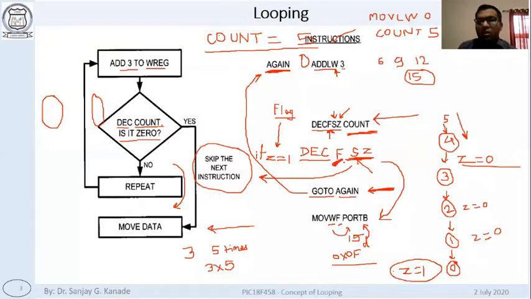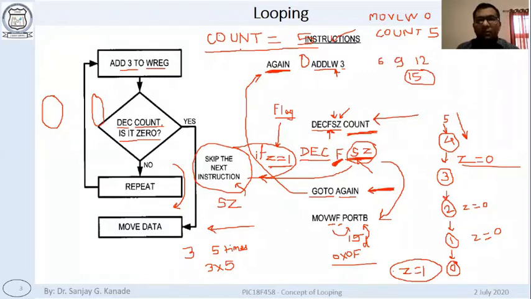Whatever operation the instruction says, it will be performed on the value in that F. This SZ says skip the next instruction if the Z flag is set. This is the big meaning of this SZ.